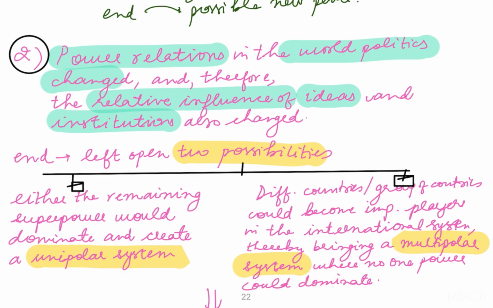Unipolar system means that the remaining superpower would dominate and hence create a unipolar system, or different countries or groups of countries would become important players in the international system, and thereby they would bring a multipolar system where no one power could dominate. In the unipolar system, one superpower is going to dominate, and that superpower will have influence all over the world. But in the multipolar system, there will be many such countries or groups of countries who would be important in the international system.